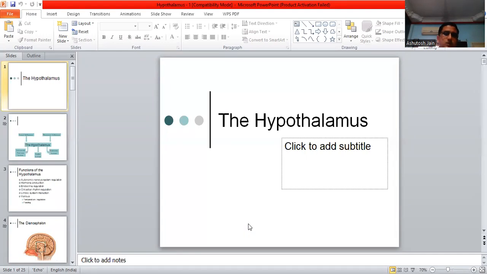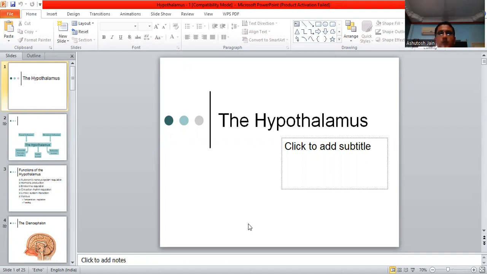The hypothalamus, as we all know, is known as the master endocrine gland. This can be asked as a very important MCQ question in your final examination, so kindly note it down. The question can be: which is known as the master endocrine gland? A. Hypothalamus, B. Pineal gland, C. Pituitary gland, or D. None of the above. Hypothalamus, it is the master endocrine gland.